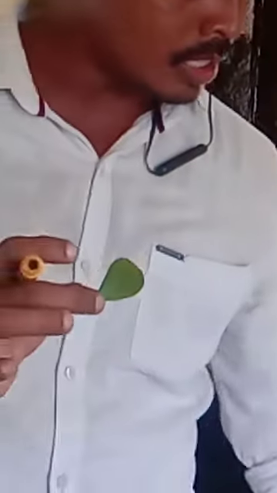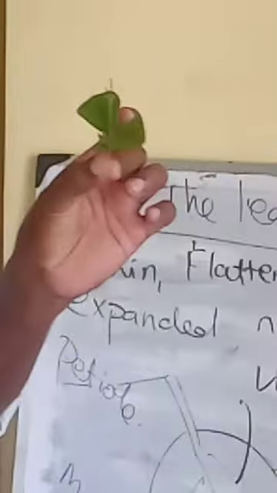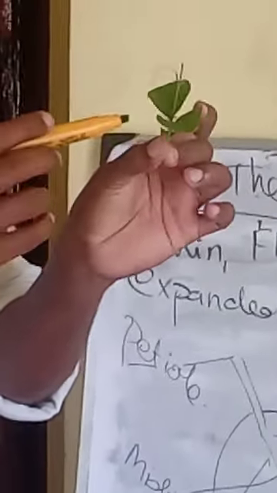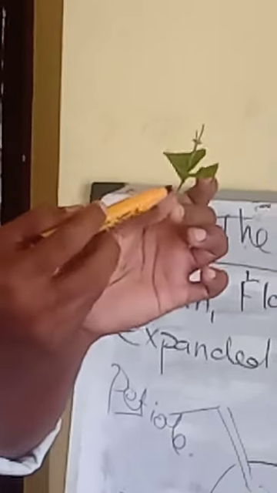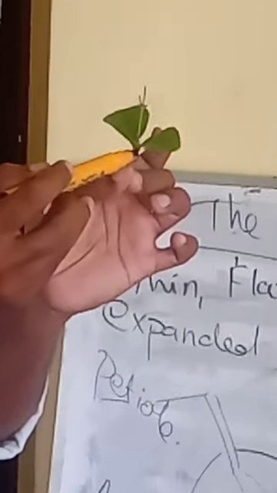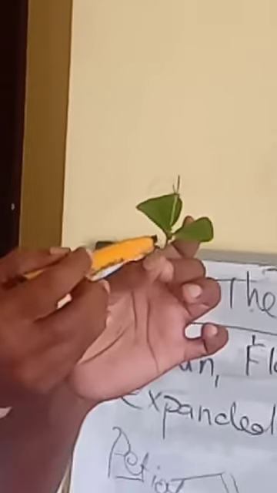If the leaves are like this, it can absorb sunlight because this position is maintained due to the petiole. So the petiole helps to maintain the position of the leaf to absorb sunlight.